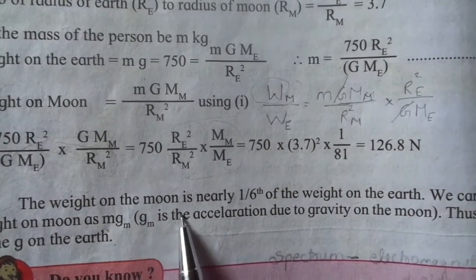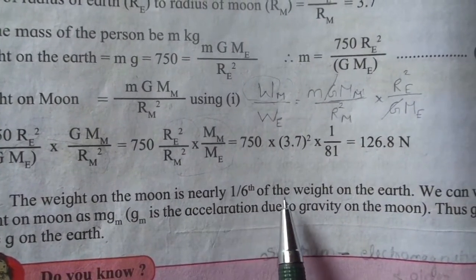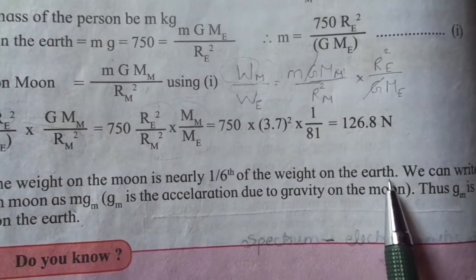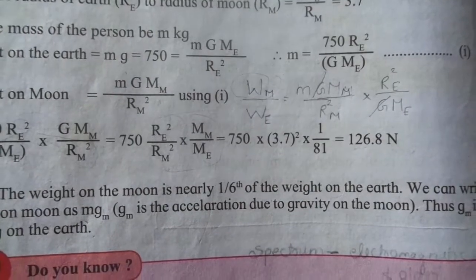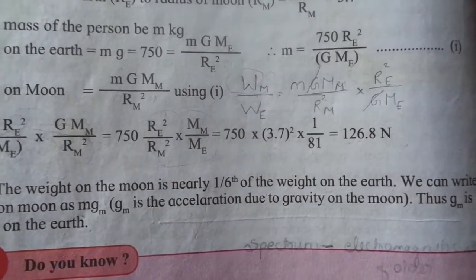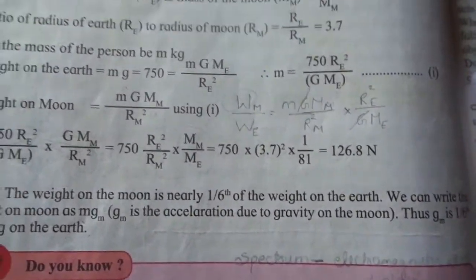Similarly, the weight on the moon is nearly 1/6 the weight on the earth, which means that you can jump 6 times higher on the moon than on the earth.